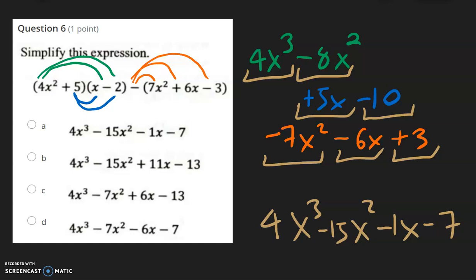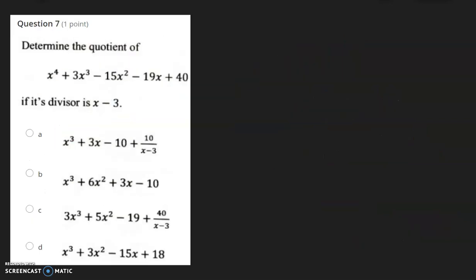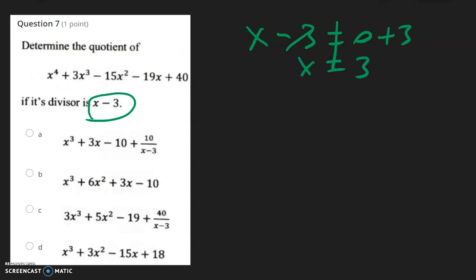So looking at the answer choices, the only one that matches would be this one, 4x cubed minus 15x squared minus 1x minus 7. Next, we are dividing this polynomial by x minus 3. So let's set this part equal to 0 first. Now moving the minus 3 to the other side becomes plus 3. So we have x is equal to positive 3.